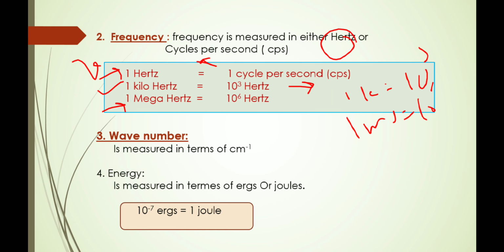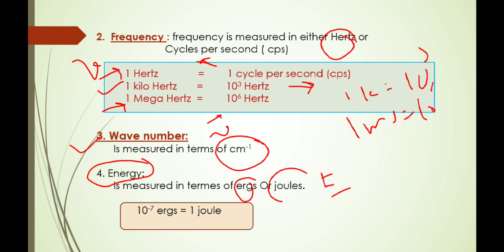Next is wave number. Wave number is denoted by nu bar. It is measured in terms of centimeter inverse. That is, the unit of wave number is centimeter inverse. Next is the energy. Energy is measured in ergs or joules.